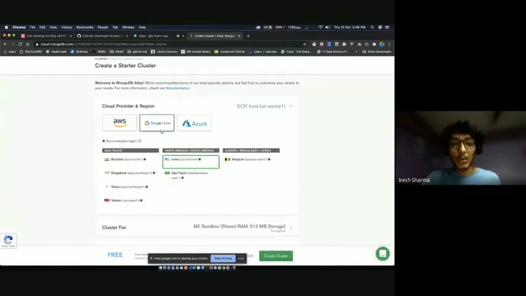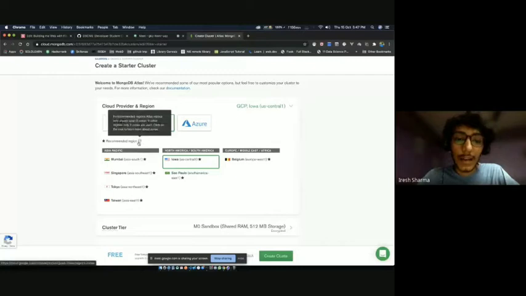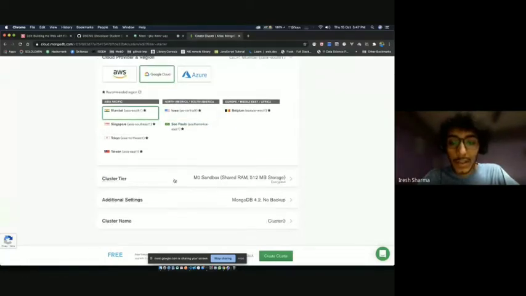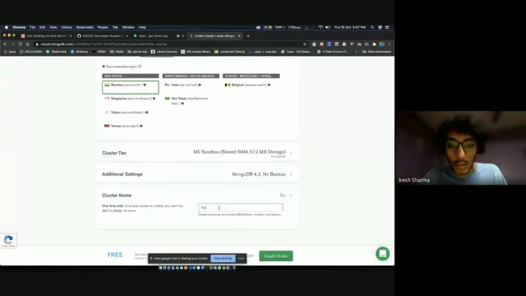So I'm going to go and use GCP. And you can see all of these different places where it can be. It's better if you use the ones with stars because they're the recommended regions. So I'm going to use Mumbai, and everything else you can keep as it is. If you want, you can change the cluster name. I'm going to change it to Flask Workshop. Okay, and create.